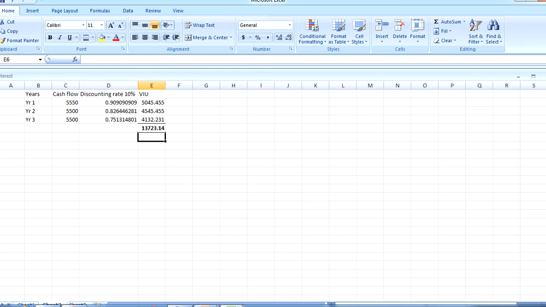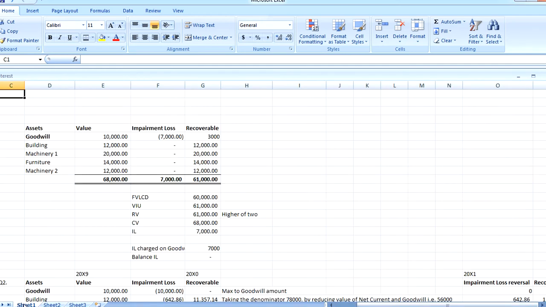This is an example. So earlier, the organization has assets such as goodwill, building, machinery 1, furniture, and machinery 2. The carrying value of goodwill is 10,000 and the others as shown: building 12,000, machinery 1 20,000, machinery 2 12,000, and furniture 14,000, which gives you a figure of 68,000. The amount is expressed in dollars.